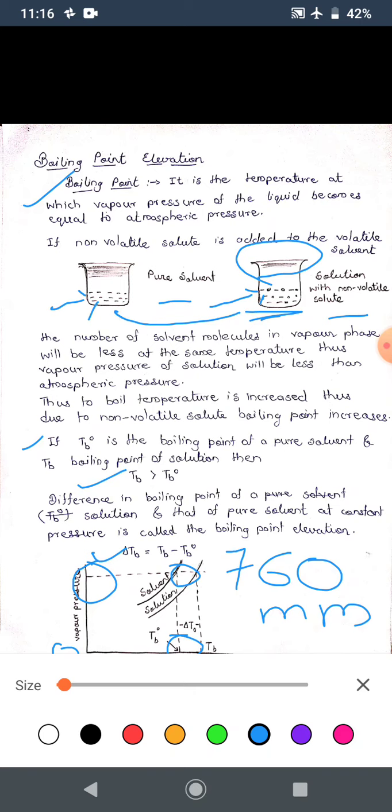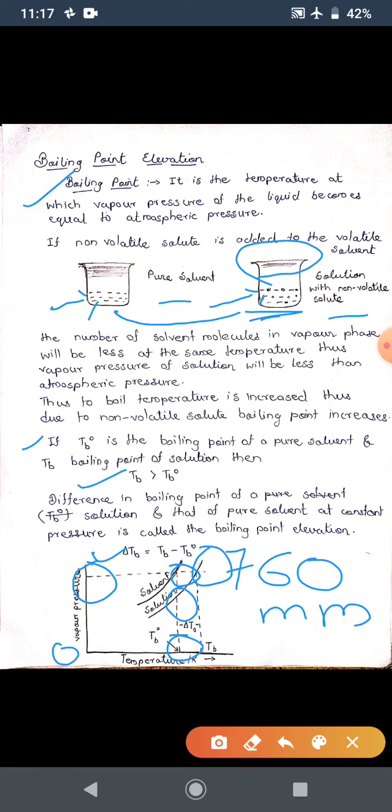But at this point TB naught, the boiling point, the vapor pressure of the solution is here only, which is less than 760 mm of Hg, which you can observe. Thus the solution will not boil. So again you will heat it to TB, and at TB the solution reaches the 760 mark. Thus the boiling point of the solution is greater than that of the solvent, which is proved.